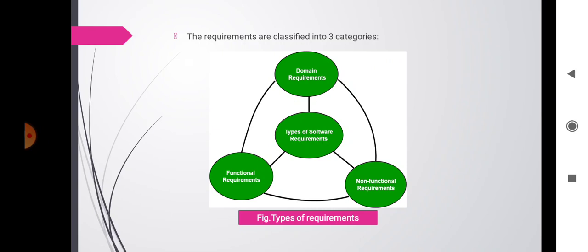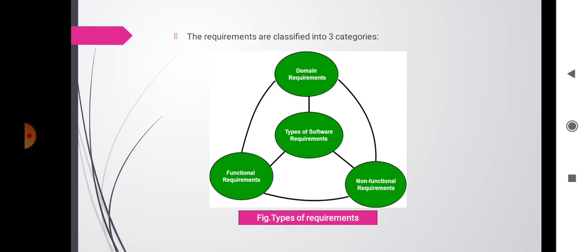Then second is non-functional requirements. The non-functional requirements are also known as the quality requirements, and relate to system attributes such as reliability and response time. Non-functional requirements arise due to user requirements, budget constraints, organizational policies, etc. And these requirements are not related directly to any particular functions provided by the system.